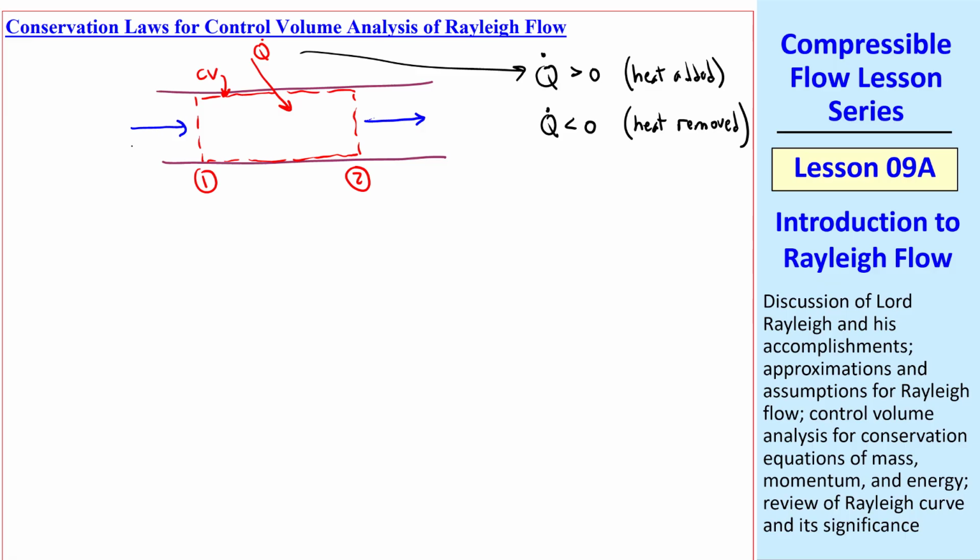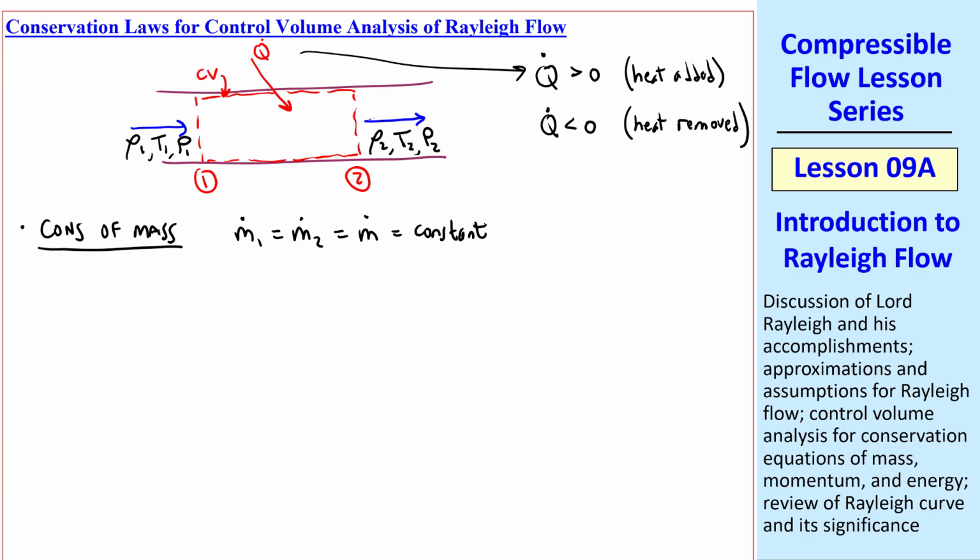At the inlet, location 1, we have properties rho 1, T1, P1, etc. And we have different properties at location 2, the outlet of our control volume. Consider first conservation of mass. We know that m dot 1 must equal m dot 2, which must be a constant since we assume there's no leaks through this duct, or rho V A equals constant, where we have some speed V1 and V2.